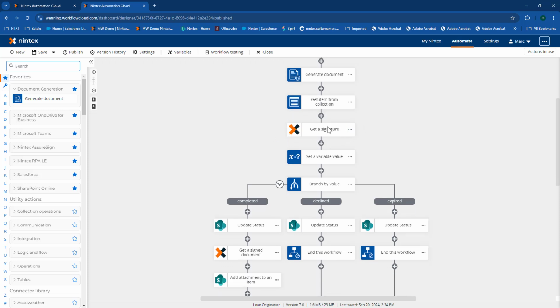And you'll notice here I'm actually using Nintex eSign to get the signature on this document. Now that could be Adobe Sign or DocuSign if you already have those products. Another nice part about Nintex Automation Cloud is that it can tie into multiple different line of business systems very easily. We have about 100 different connectors out of the box.